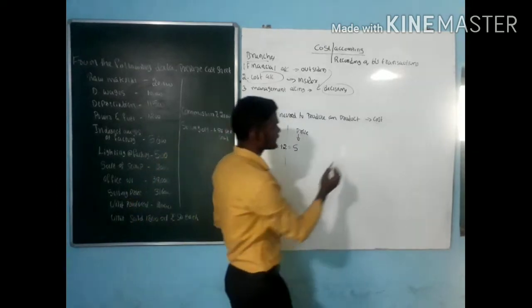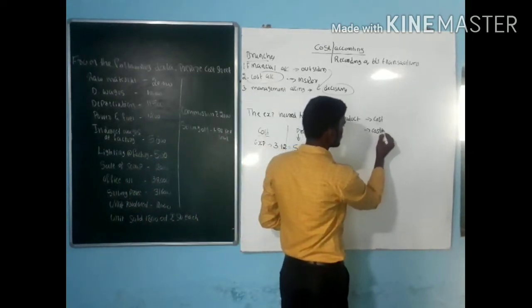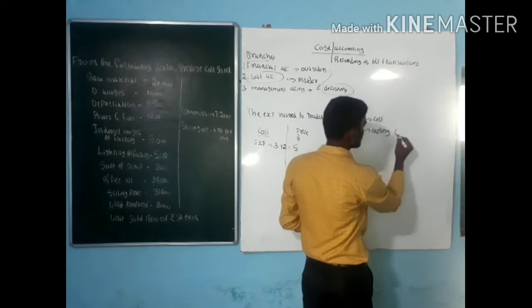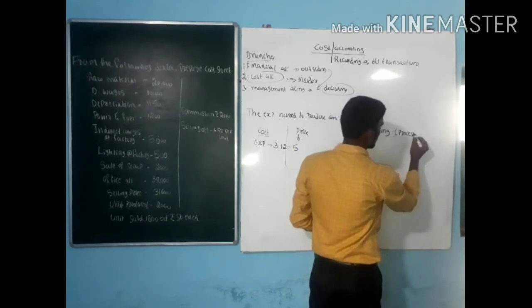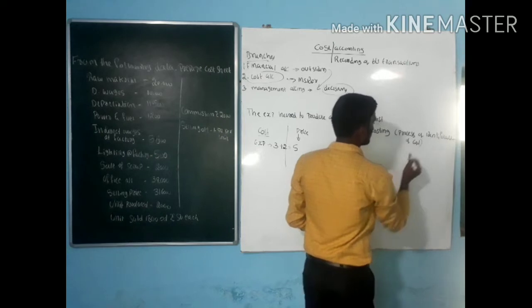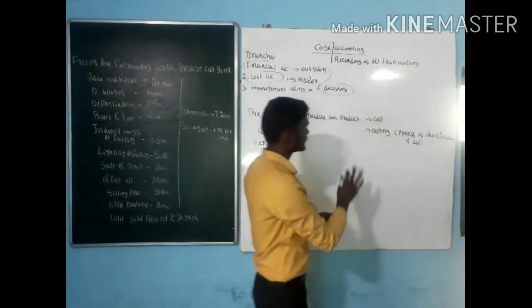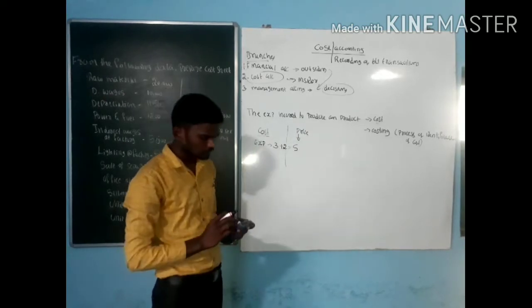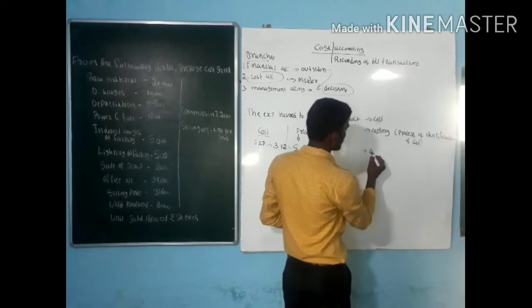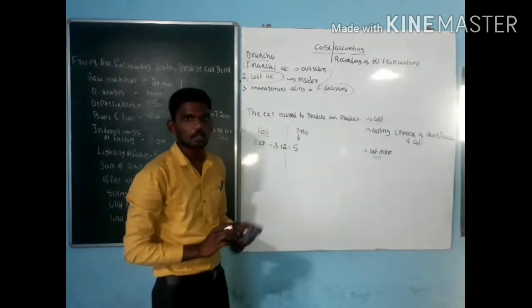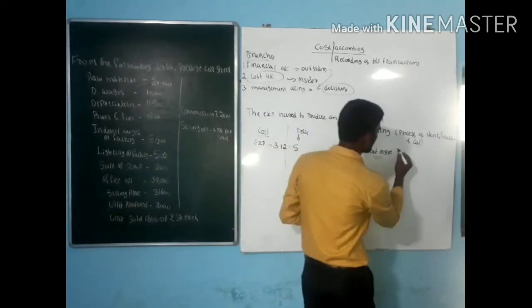Next, what is costing? When it comes to costing, it is a process of identification of the cost. The process of identification of cost is called costing. It is a kind of process. Next, what is cost center? Cost center is nothing but a kind of allocation.